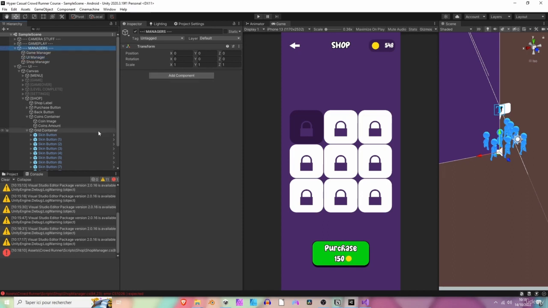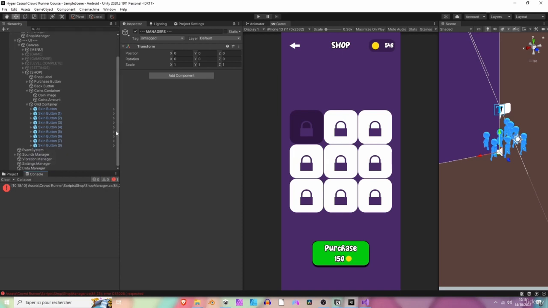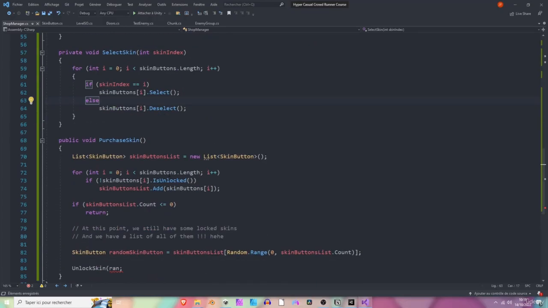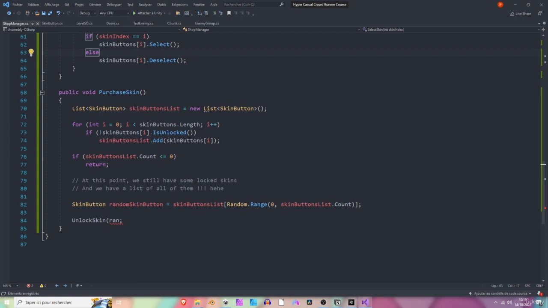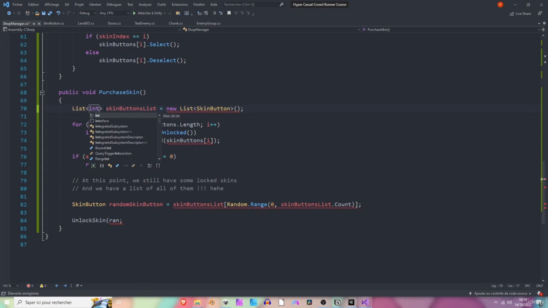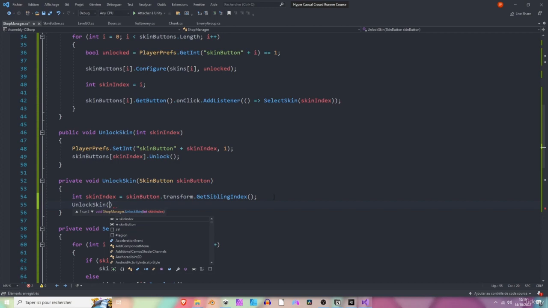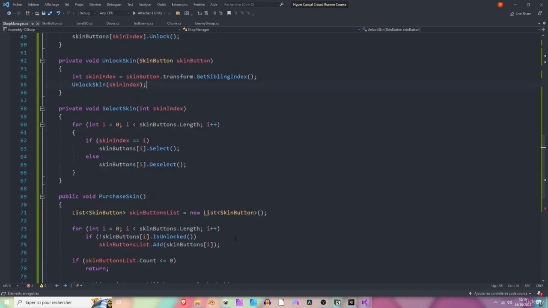So we can use that as an index. You'll just have to set up your buttons correctly in the right order right here. Anyway, another solution could have been to make a list of indices right here. So instead of making a list of skin buttons, maybe you could have used integers. Anyway, now we can just UnlockSkin with the index skinIndex.